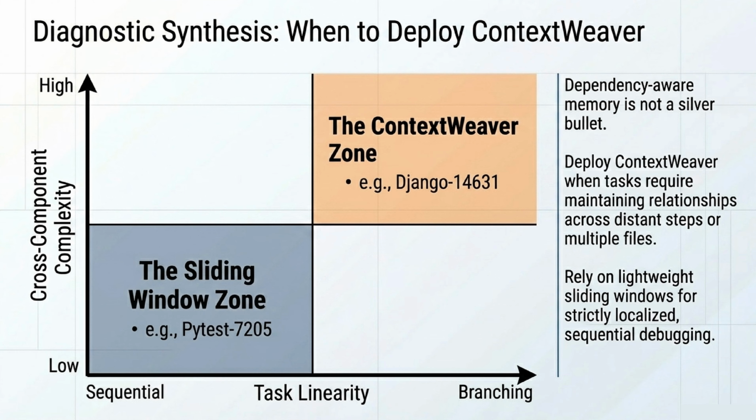However, dependency-aware memory is not a silver bullet. You have to know when to deploy it. ContextWeaver thrives in tasks with high cross-component complexity and branching logic. But if your task is strictly localized and sequential, you are still better off relying on the lightweight sliding window zone.